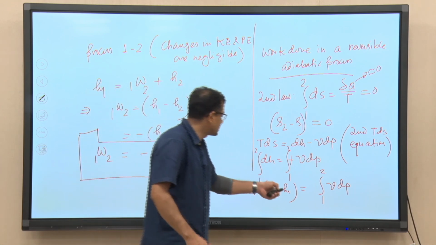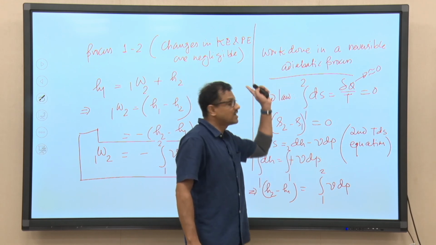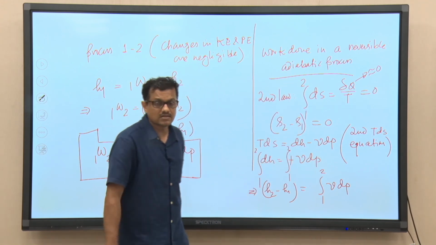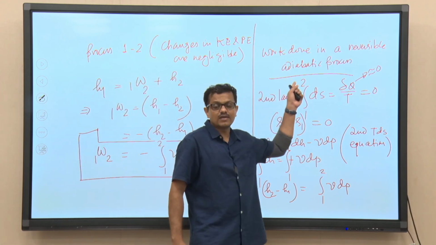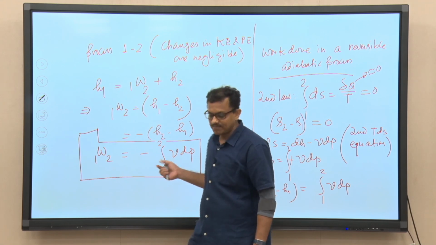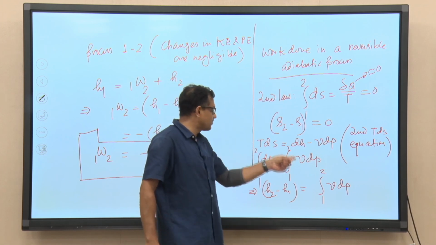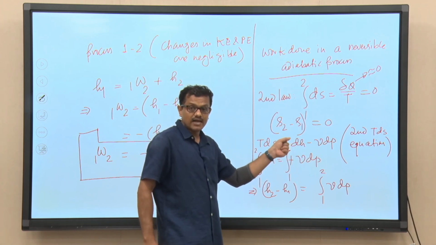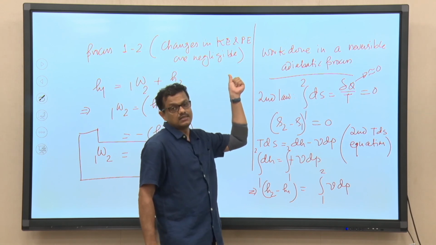We have established where this work is coming from. For your information, whether it is a reversible adiabatic or reversible isothermal process, the work done is always VdP work, and that we have derived, provided we ignore the changes in kinetic and potential energies.